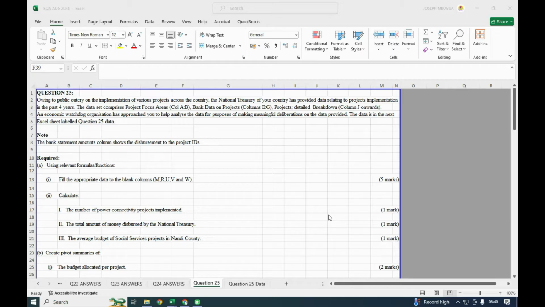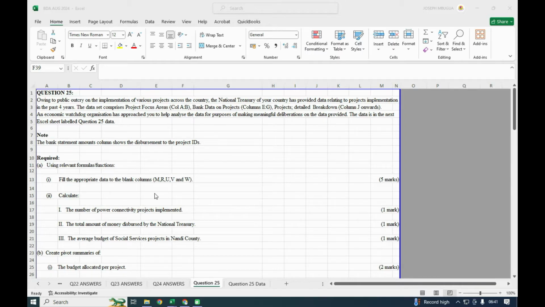Today we shall be tackling question number 25. Question number 25 was under section 3, which had two questions, question number 24 and question number 25. These were optional questions. You either choose question 24 or question 25. Question 24 was dealing with audit schedule, and question number 25 was dealing with formulas and functions. Specifically, the VLOOKUP was the key thing that was being tested under question number 25.